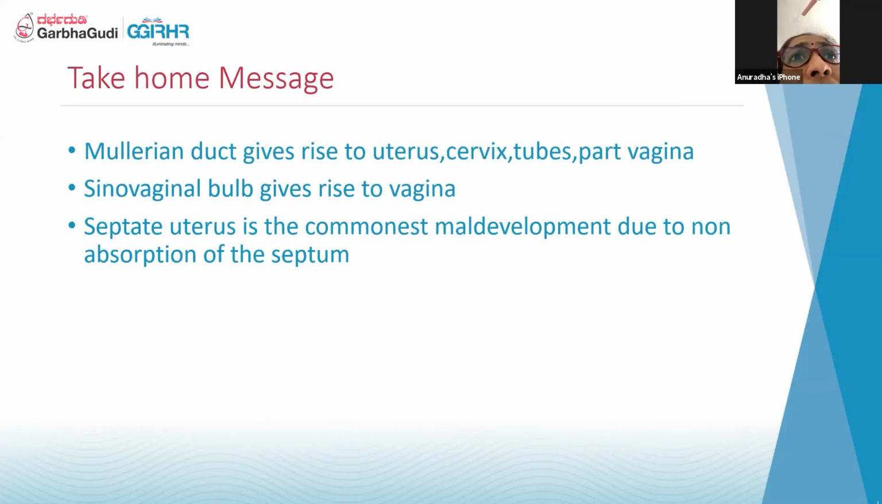The take-home message is that the Mullerian duct gives rise to the uterus, cervix, tubes, and part of the vagina, and the sinovaginal bulb gives rise to the vagina. Septate uterus is the commonest maldevelopment, due to non-resorption of the septum. When both sides, the paramesonephric ducts, fuse from down to above, there is usually a resorption of the septum around the second trimester, and if that septum persists, we can see the septum in the fundal area. So basically it is in the upper part.